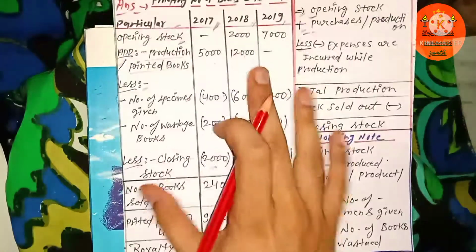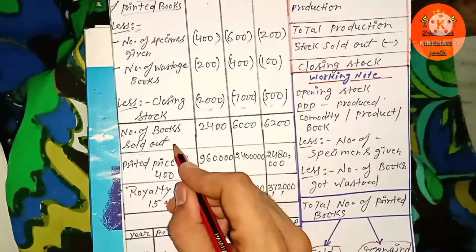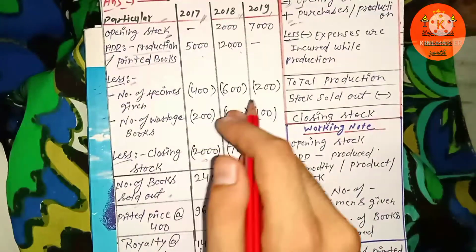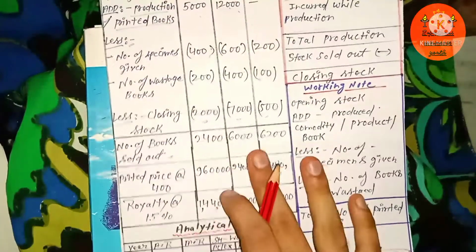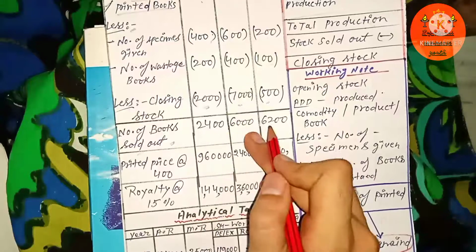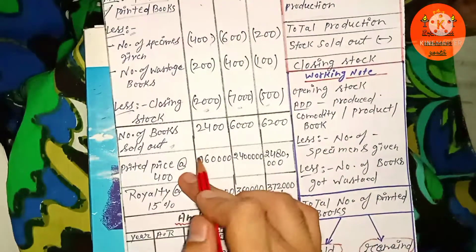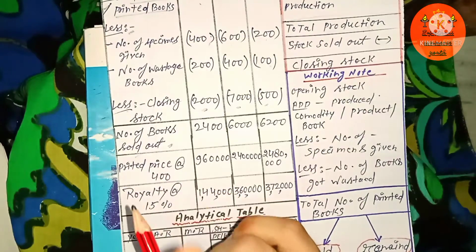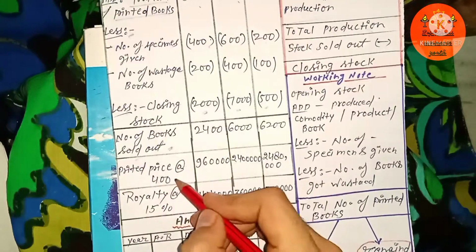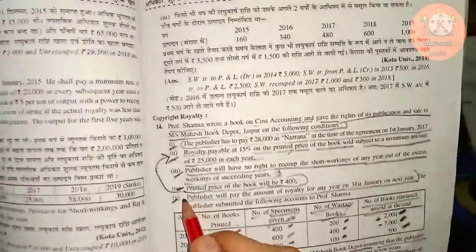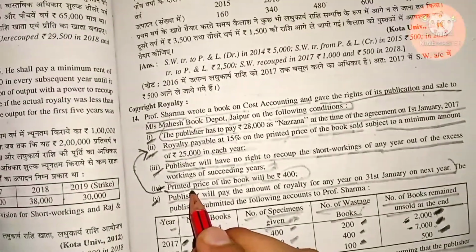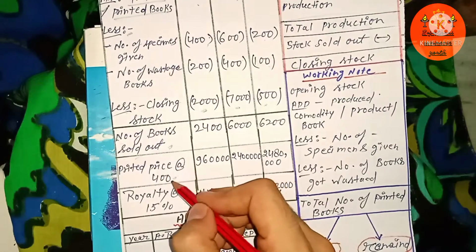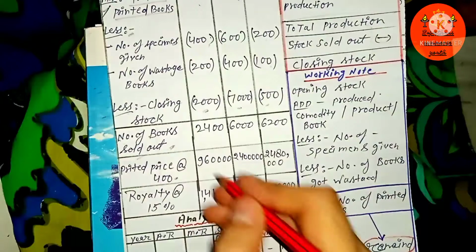So by preparing this table, we have just simply figured out the number of books sold out in different years, like in 2017, 18 and 19. Now we simply have to multiply that number of books with the printed price of the book, and that price is given as 400 rupees for one book. Here you can see in the 4th point, the printed price of the book will be 400 for one book, so you simply have to multiply that with the number of books.